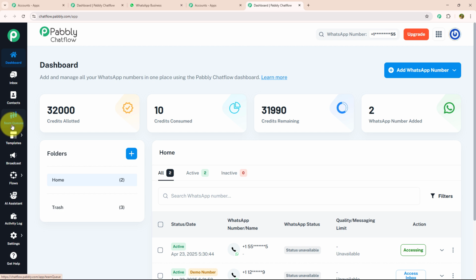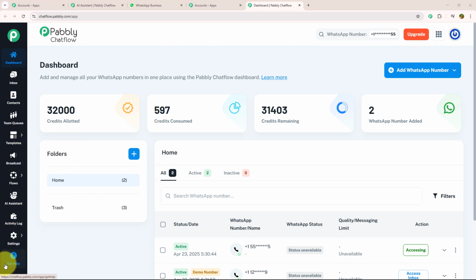Below that, we have the team queue section where you can assign different tasks to different team members and review their performance. Below team queue, we have the template section where you can create customized templates, and by creating customized templates, you can give a personalized touch to your chat. Below that, we have the broadcast section where you can send mass messages to a bulk of customers using customized templates. After that, we have Flow, which is a powerful tool on Pabbly Chatflow to create chatbots. Below that, we have AI Assistant, Activity Log, Settings, and Get Help. If you want to know each feature individually, we have linked a separate video for that in the description box. Now, as we got to know about each feature, let's get started building this AI chatbot.